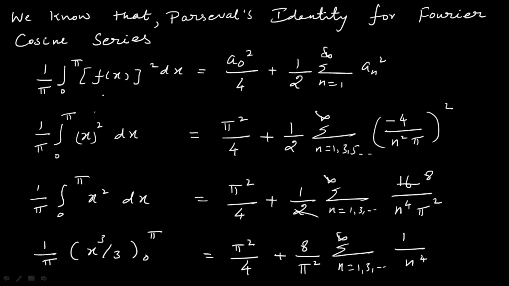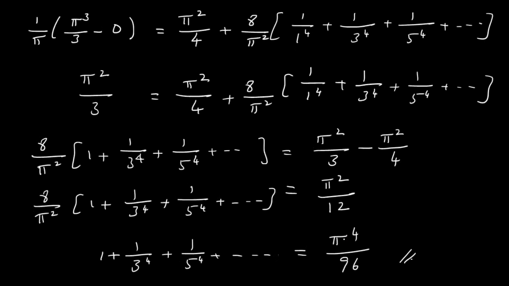You replace f of x by x, here a naught by pi and a n by minus 4 by n square pi square. Simplifying this, you get x square, integrating you get x cube by 3. So here you have to square this, that's all. Now your next step, what do you get?